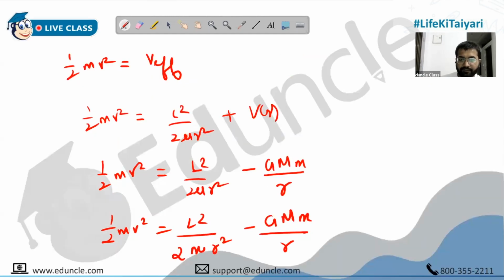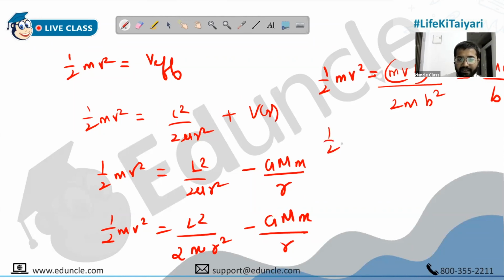So what do we have? Half mv square is given by mvb the whole square upon 2m b square minus GMm upon b. And we want to find the value of B. So I think we are done. We just have to adjust this. So half mv square, the b square gets cancelled. And then we have got... no, something is weird.